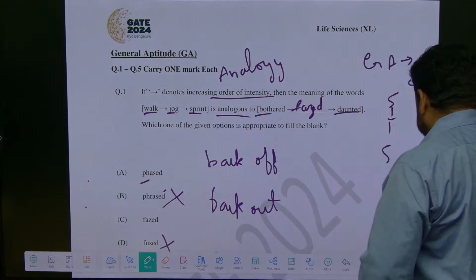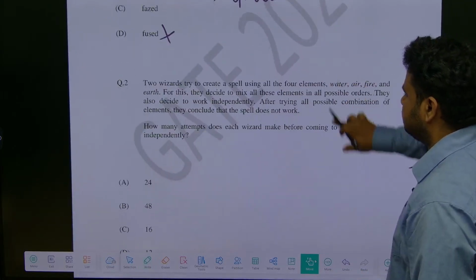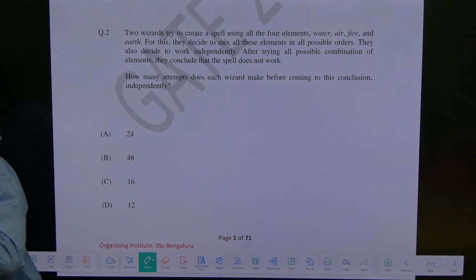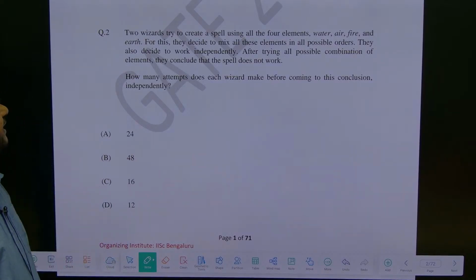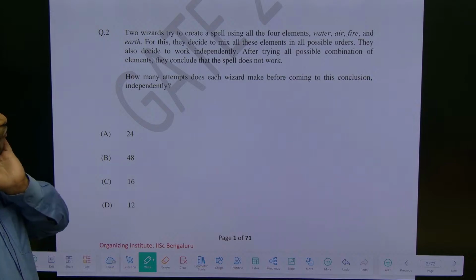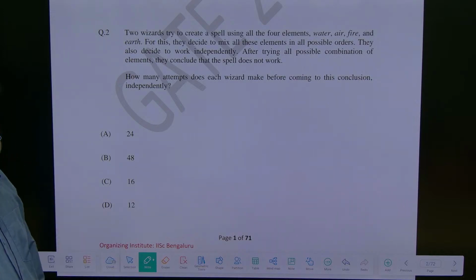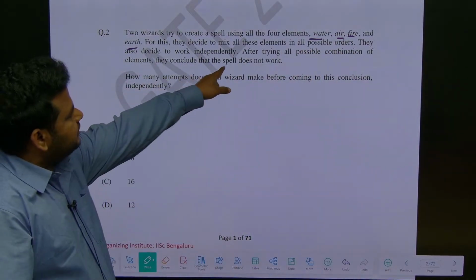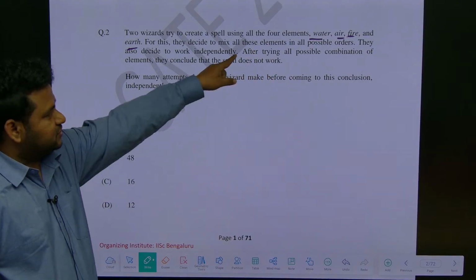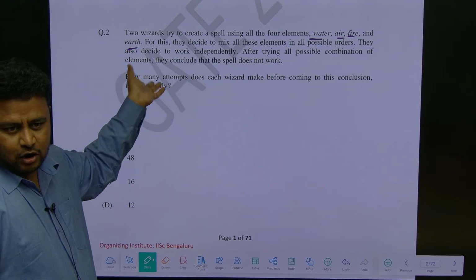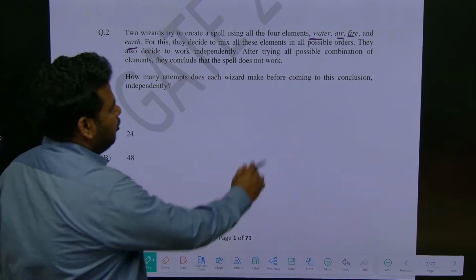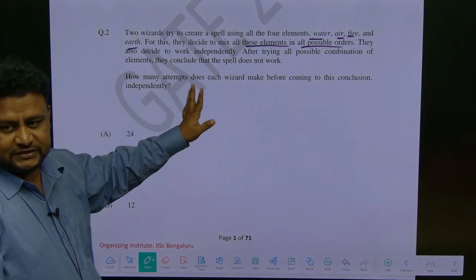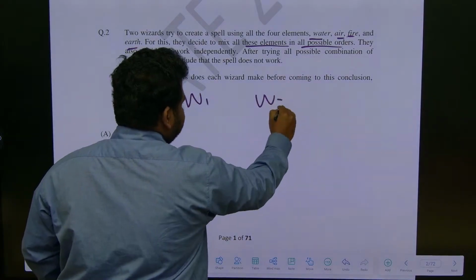I hope this question is clear. Look at this question, please read it carefully. Two wizards try to create a spell using all 4 elements: water, air, fire, and earth. For this they decide to mix all these elements in all possible orders. They also decide to work independently. Two wizards are there, wizard 1 and wizard 2, and they will work independently.